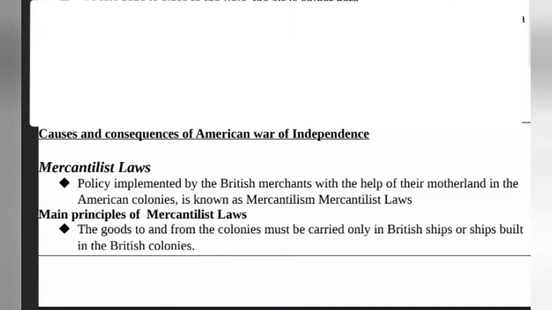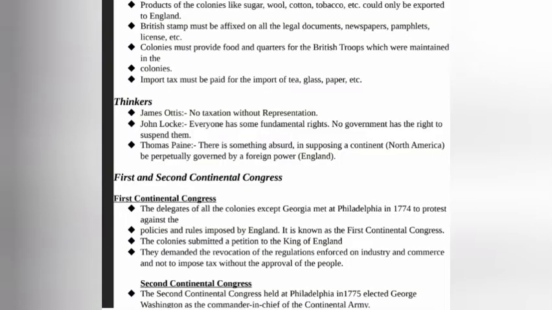The goods to and from the colonies must be carried only in British ships or ships built in the British colonies. Products of the colonies like sugar, wool, cotton, tobacco, etc. could only be exported to England. British stamp must be affixed on all the legal documents, newspapers, pamphlets, licenses, etc. Colonies must provide food and quarters for the British troops which were maintained in the colonies. Import tax must be paid for the import of tea, glass, paper, etc.